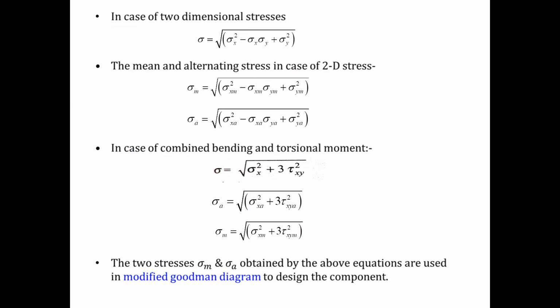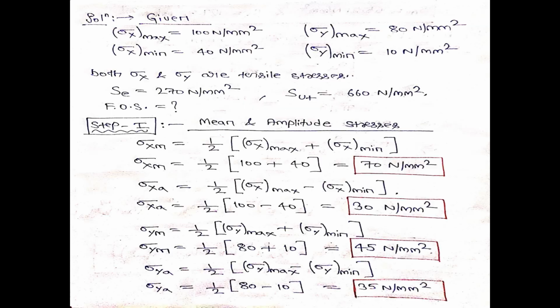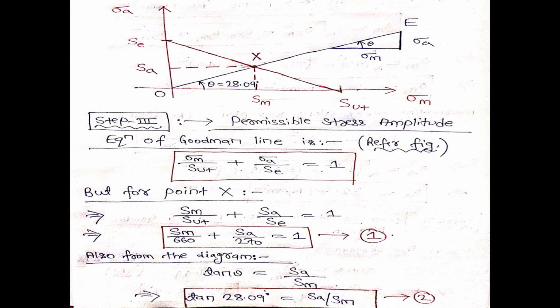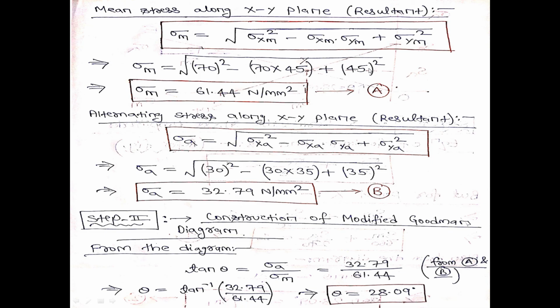So I came to know that I will use modified Goodman diagram for axial stress. And for modified Goodman diagram, I know that tan theta is how much? Tan theta is sigma a by sigma m. Already I got sigma a. Sigma a is 32.79 Newton per mm square and sigma m is 61.44 Newton per mm square. So theta will be tan inverse of 32.79 divided by 61.44, which is coming out to be 28.09 degree. क्या कोई डाउट?